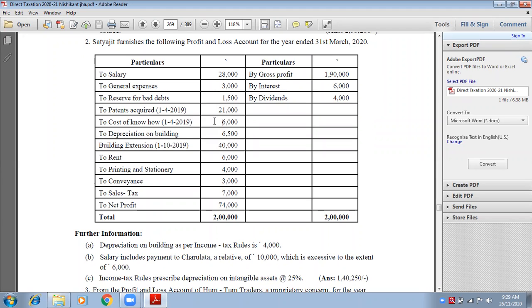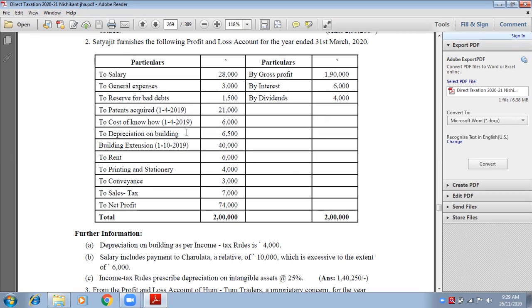Write down cost of know-how. Bracket, same reason, because it is capital expenditure and it has to be shown in the balance sheet. It has to be shown on the asset side of the balance sheet. So the inner column is 6,000. Inner column 6,000.